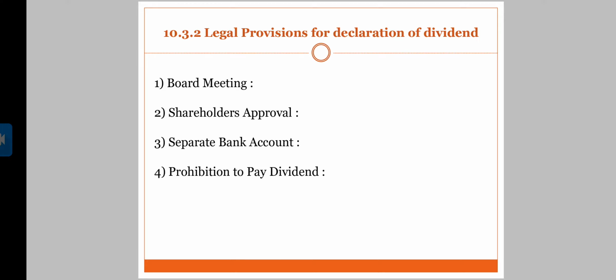Then second comes shareholders' approval. Dividend is approved by shareholders by passing an ordinary resolution at the annual general meeting.